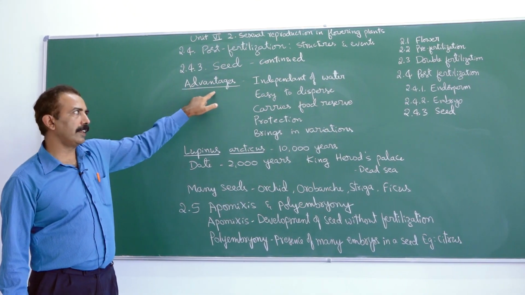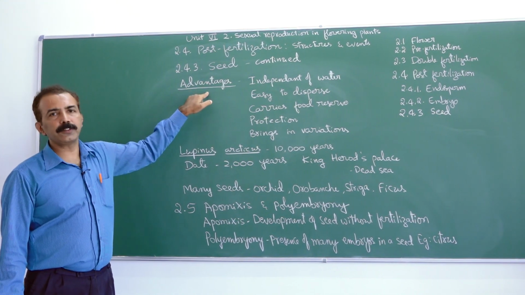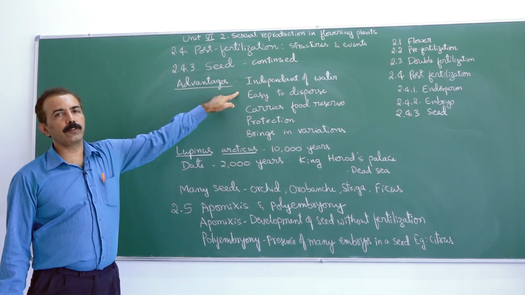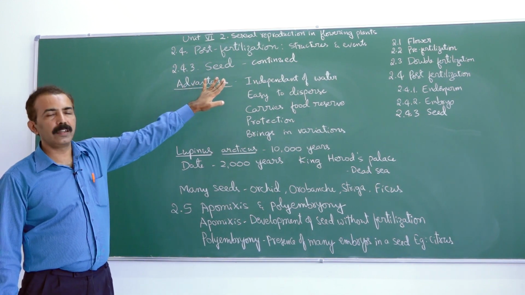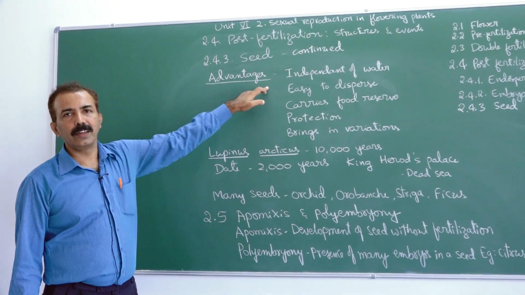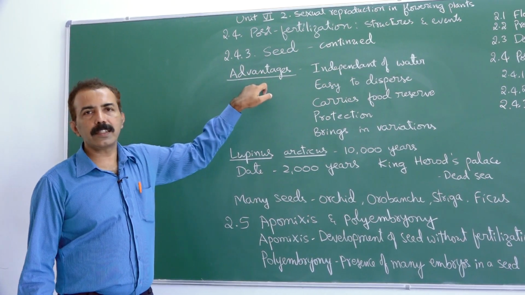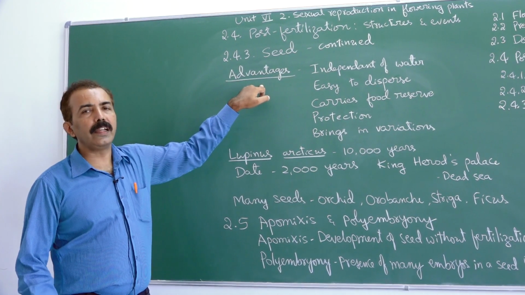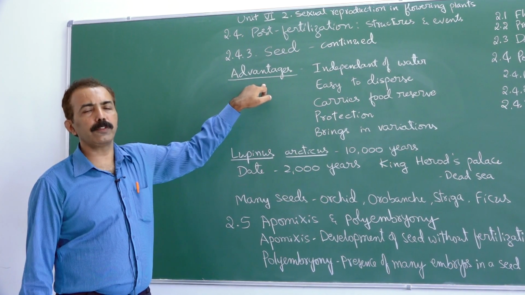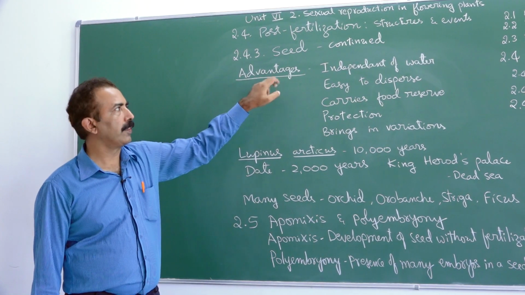Seed has several advantages. Formation of seed is independent of necessity of water. Pollination and fertilization does not require water. That way, these plants can establish on terrestrial habitat very easily. They don't need medium of water to achieve pollination or fertilization.